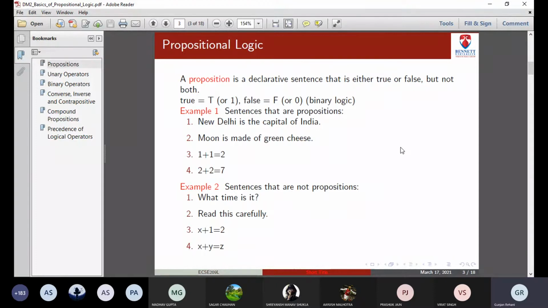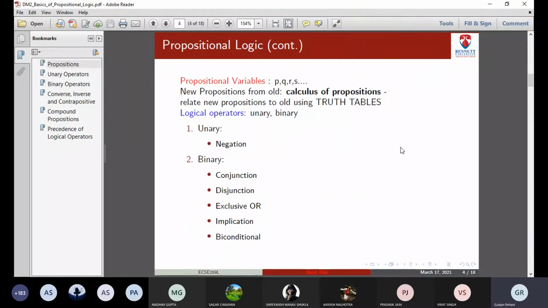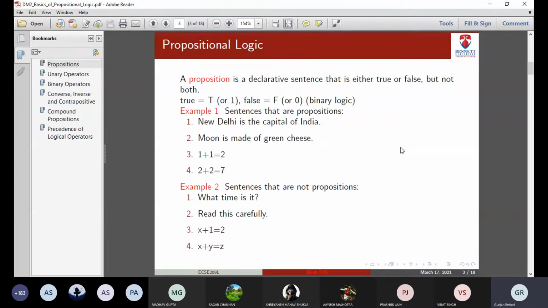So the next thing is whenever we have a proposition, for example, the first sentence, New Delhi is the capital of India, we can assign variables to a proposition. Propositional variables are always denoted by small p, small q, r, small s. This way we can assign a variable to one particular proposition. So we can say p is a proposition which says New Delhi is the capital of India. So you're assigning a variable to a complete propositional sentence.